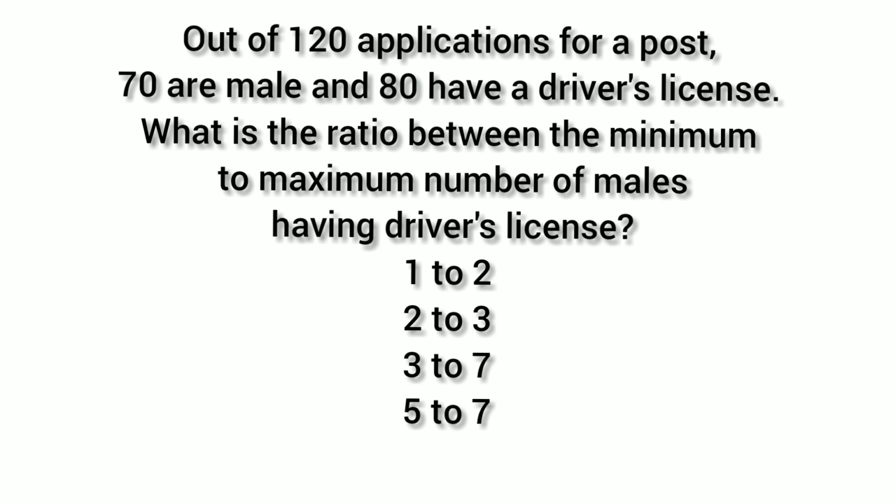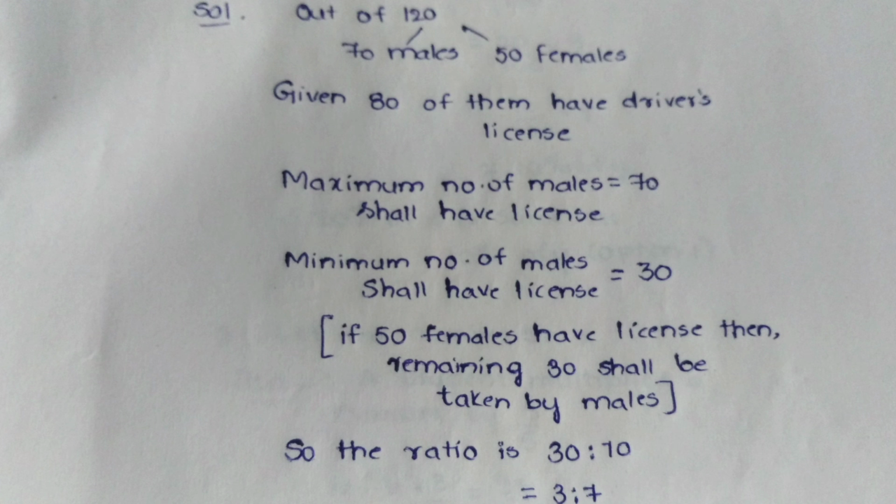And the last question is from 2013, that is, out of 120 applications for a post, 70 are male and 80 have a driving license. What is the ratio between the minimum and maximum number of males having a driver's license? So here it is clearly given that we have 120 applications, and in those 120 applications 70 are males. So if 70 are males, the remaining 50 will be females, right? And it is also given that out of these 120, 80 of them have a driver's license. Okay, and we have to find out the maximum and minimum number of males who have a driver's license.